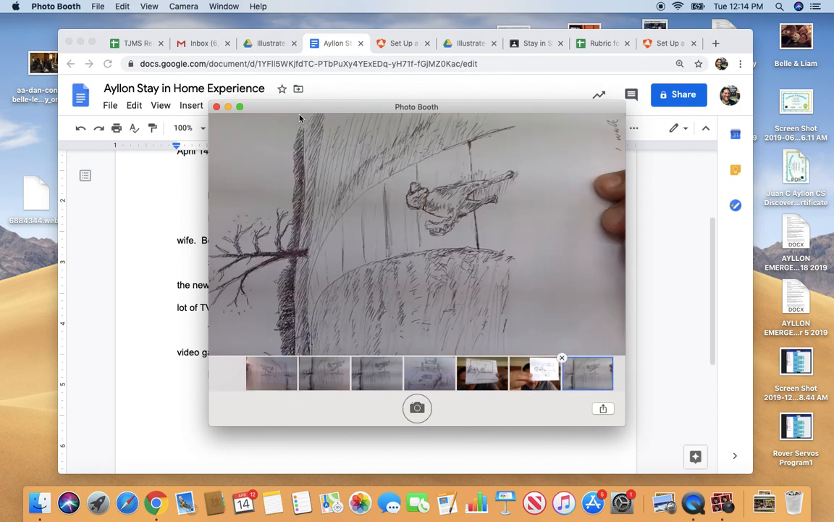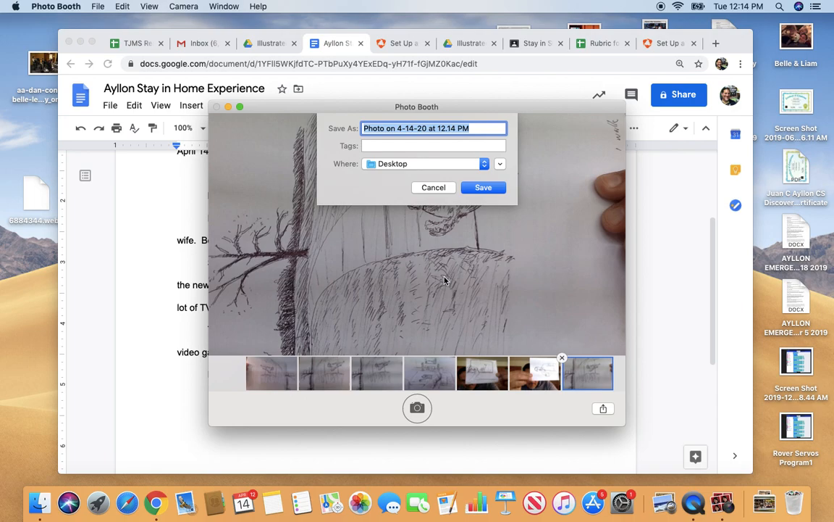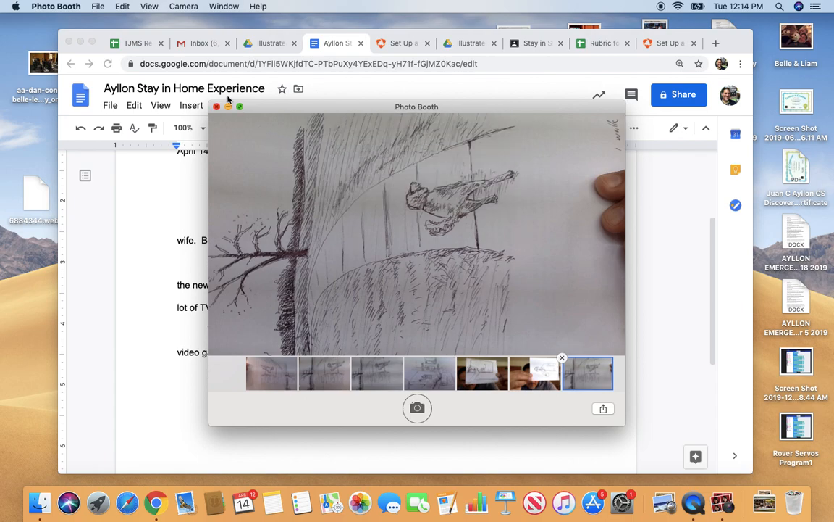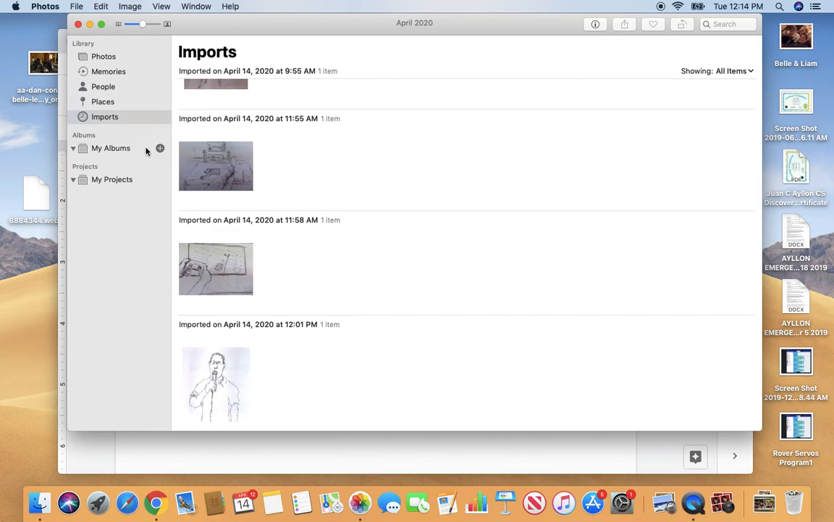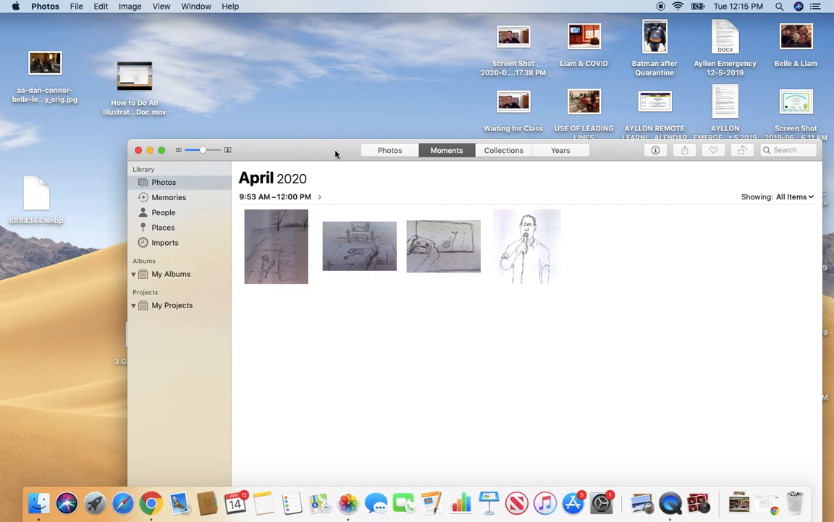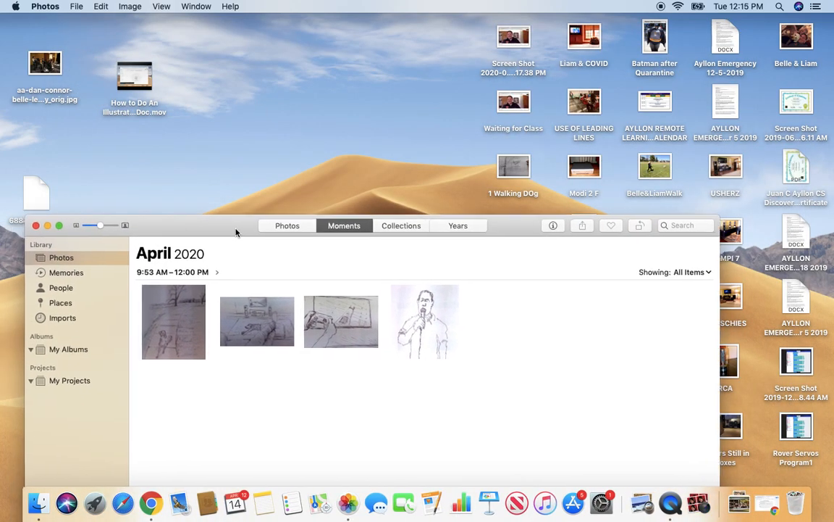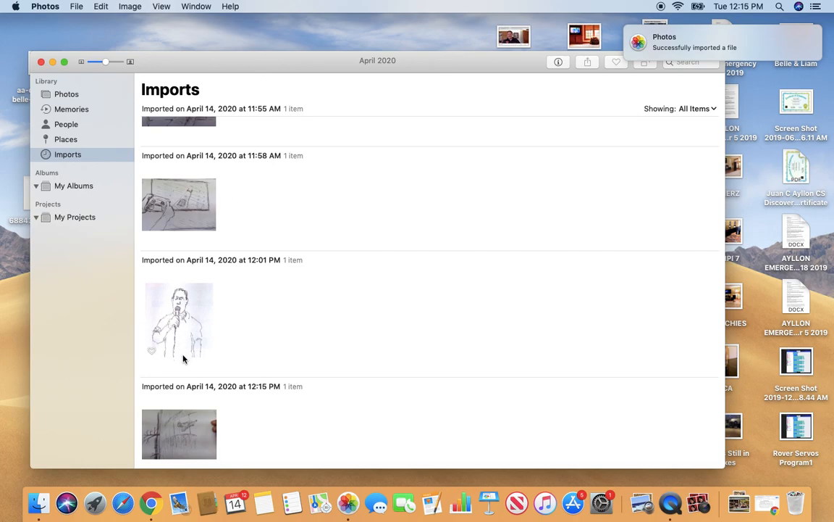And then I'm going to go ahead and go File, Export. And I'll export this to my desktop and I'll call it One Walking Dog. Okay. Now I'm going to go over here and find photos. And I'm going to find my picture that I just have up here, drag it in here. And here it is.